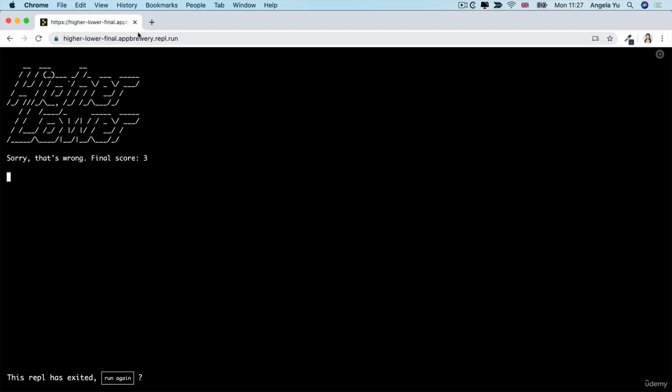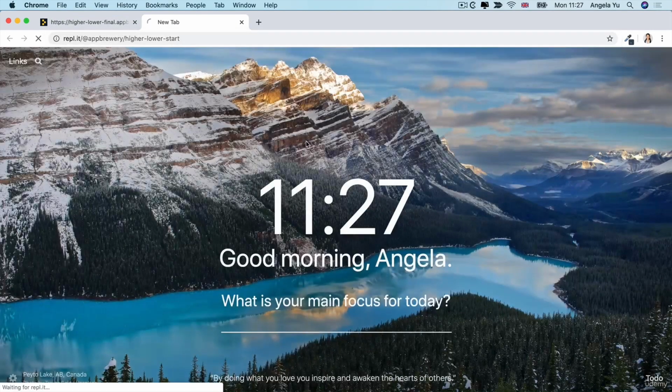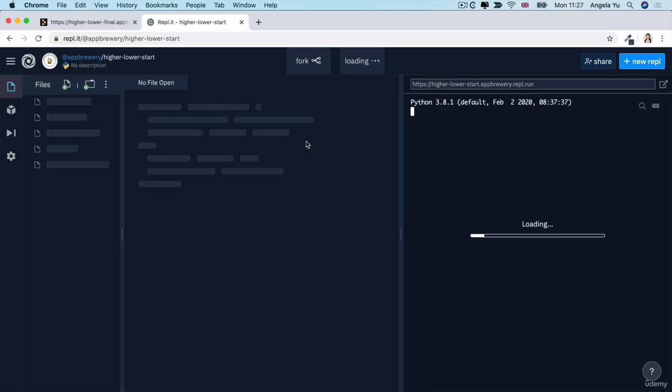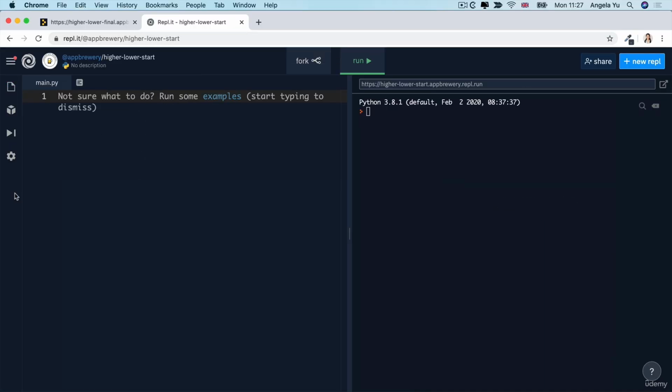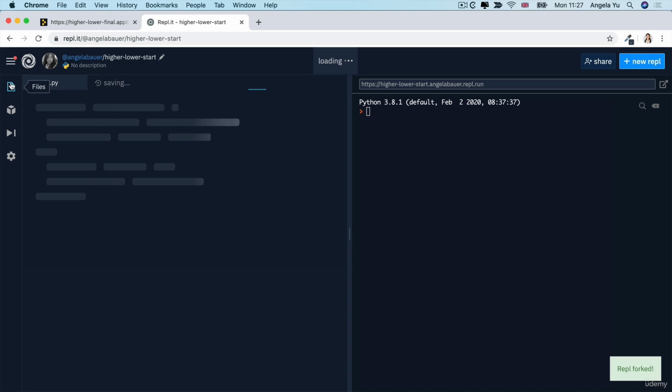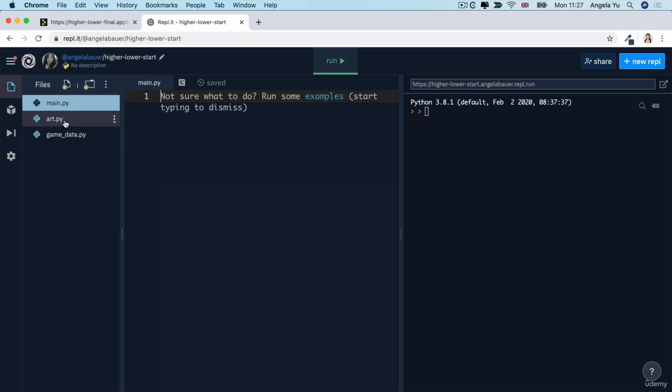So the first thing you're going to do is to head over to the final version of the game, play it at least 10 times, just so you understand exactly how it works. And then pull up the starting code for the day, which is the higher lower start, and go ahead and fork your own copy of it. Now you'll notice that there's 3 files in the starting code.